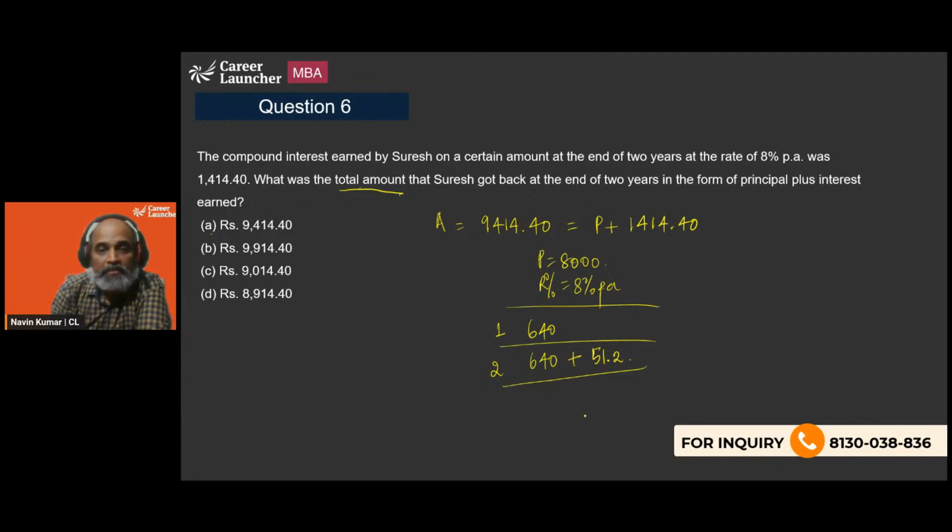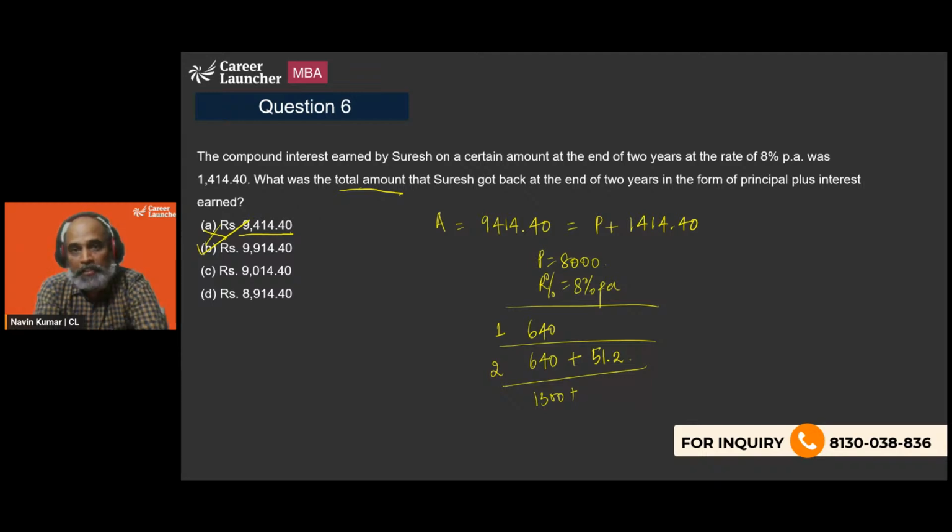If I add this, this is going to be above 1,300, but not 1,400, right? So that means 8,000 is not enough. We need to have a larger principal so that my interest turns out to be more. So the principal which is going to be more than 9,414 is only option B. And we are done. I don't even have to verify this.